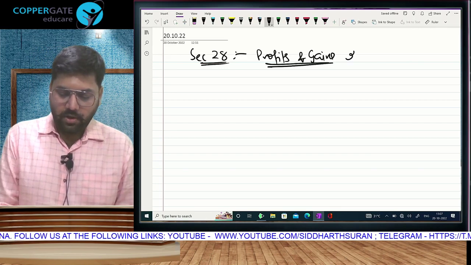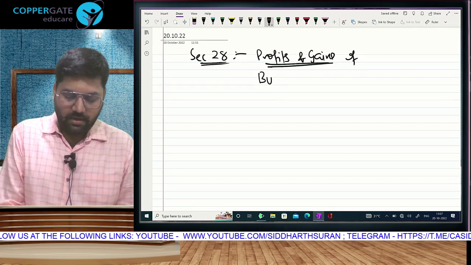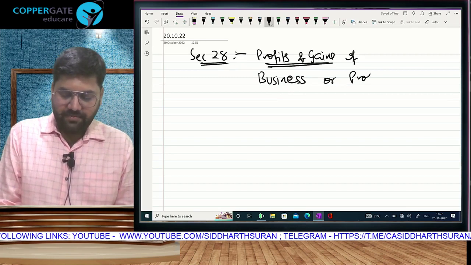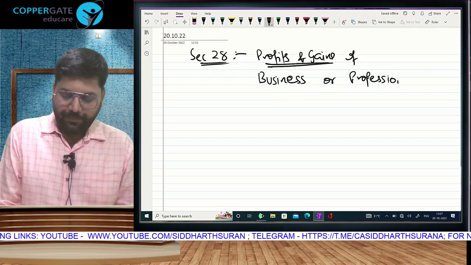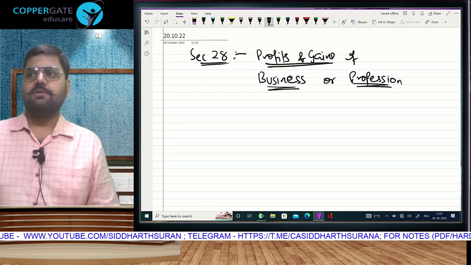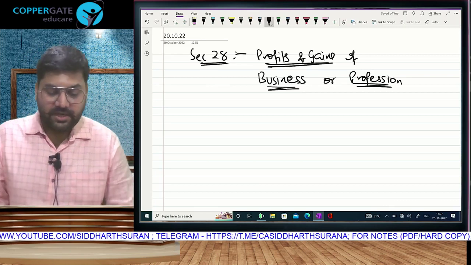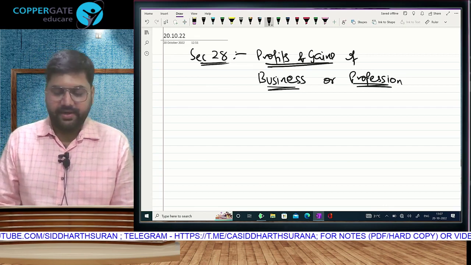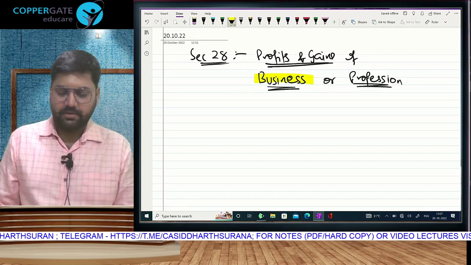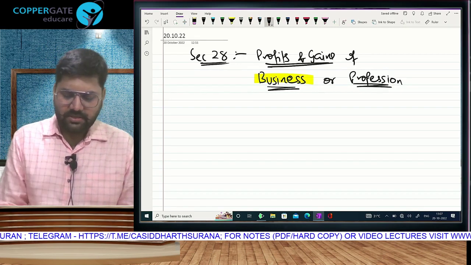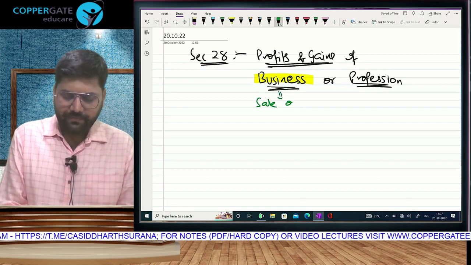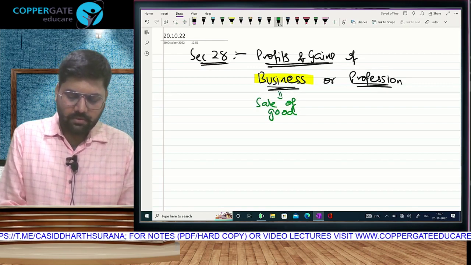Of what? Profits and gains can be earned from business or profits and gains can be earned from profession. Profits and gains from business or profession. The charging section for that is 28. Section 28 says that profits and gains from activity number 1, business. What is business? Business is a continuous activity of sale of goods.